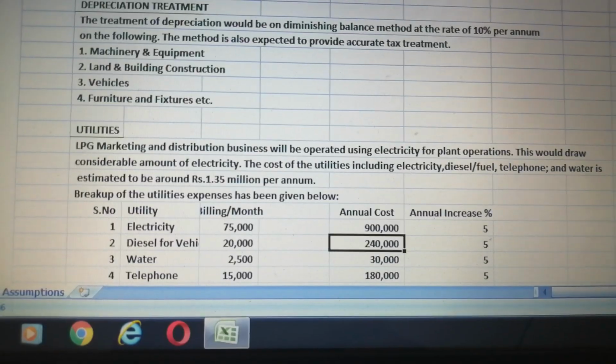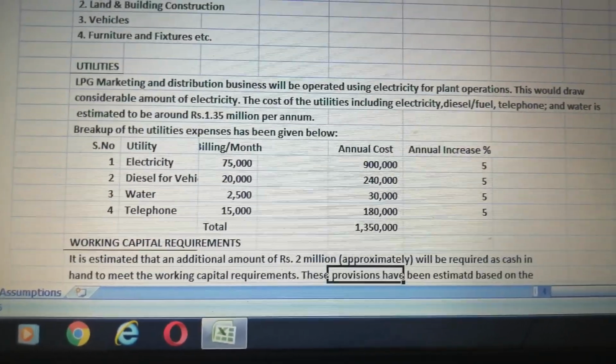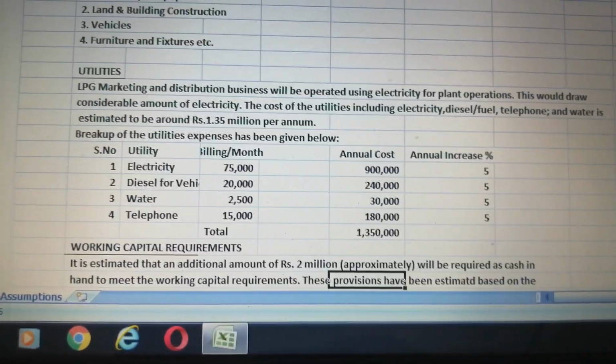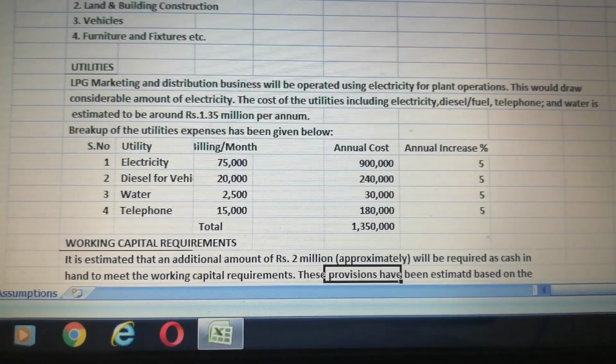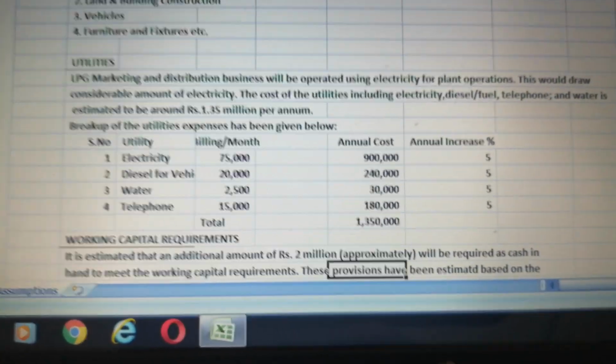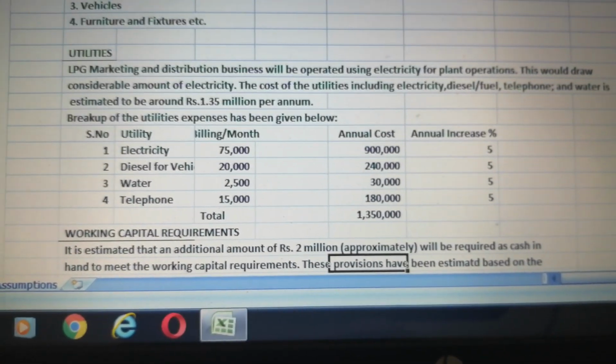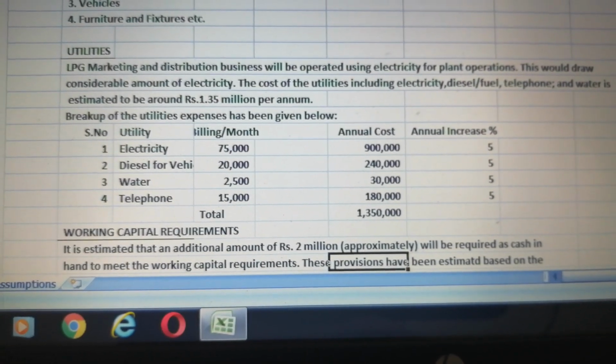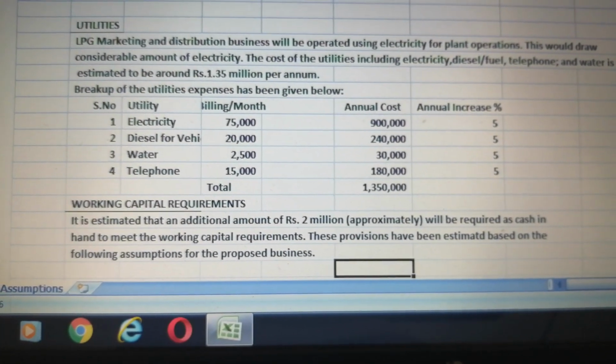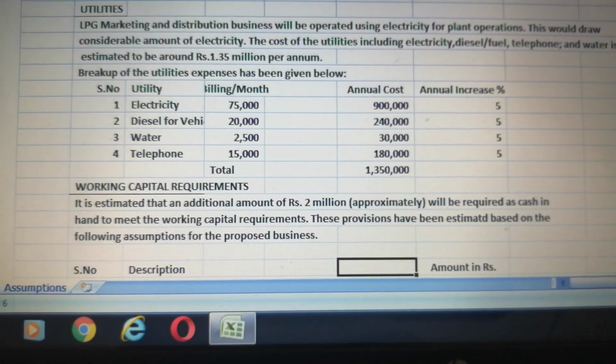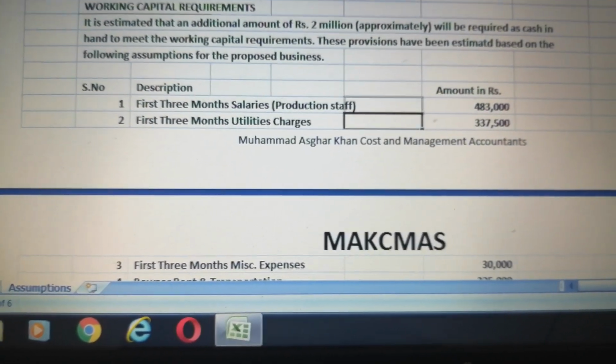Next, we come to the utilities. The detail of the utilities is given here. Utilities are electricity, diesel for vehicle, water, telephone, etc. The total annual cost comes to 135,000.